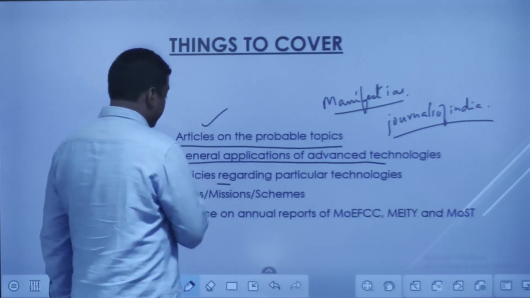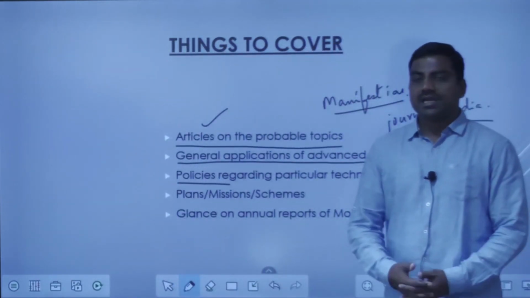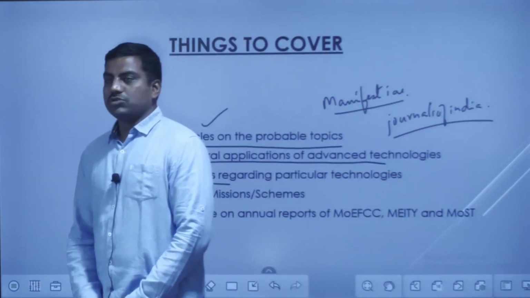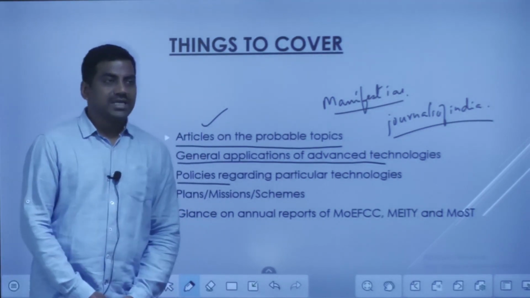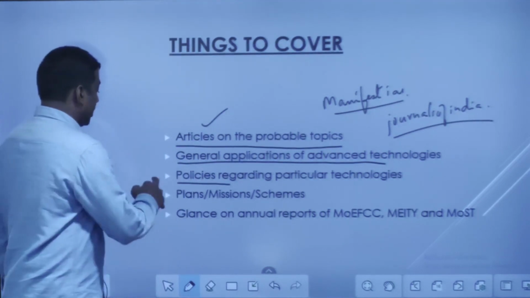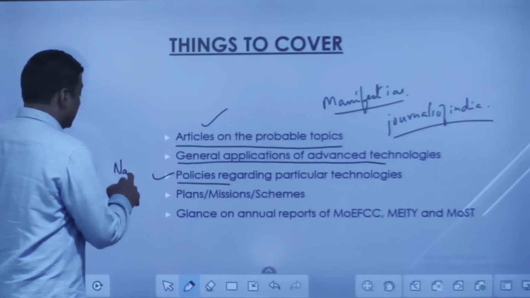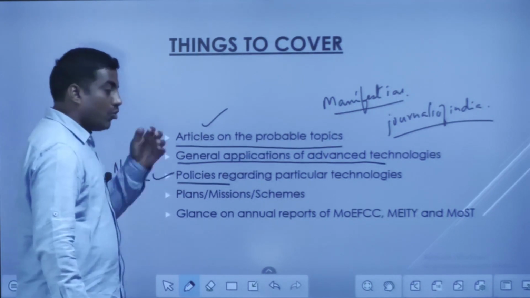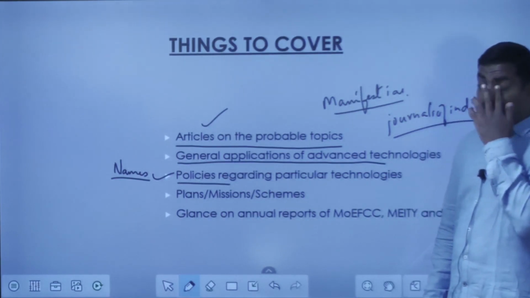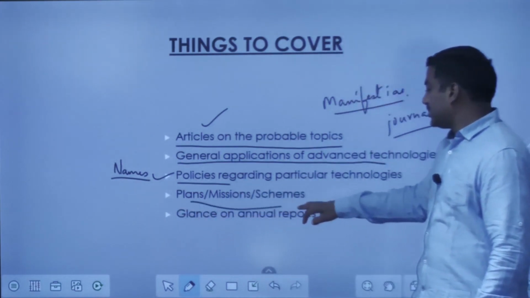Then the policies. Recently, in the last 5-6 years, we have come up with many policies, maybe the digital communication policy, the national supercomputing mission, the policy associated with quantum computing, or with artificial intelligence, or cyber physical systems. Please go through those policy details, and at least mention those policy names. If you mention the policy names, that will make your answer more specific, and the evaluator will come to know that you have gone through the government websites and studied those things. Then the plans, missions, and schemes.